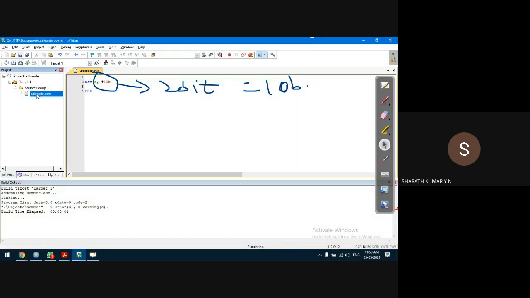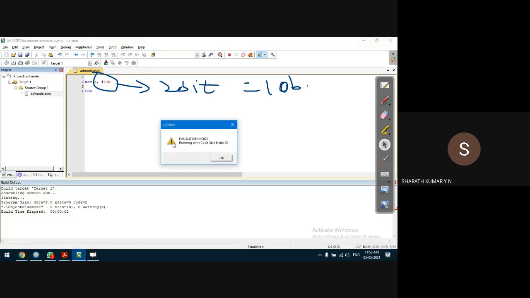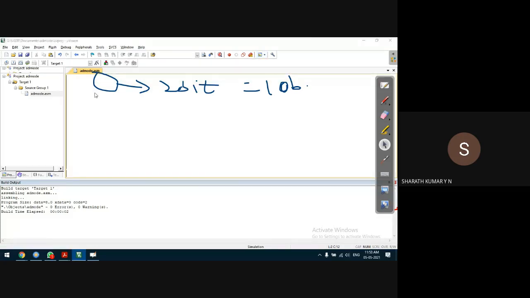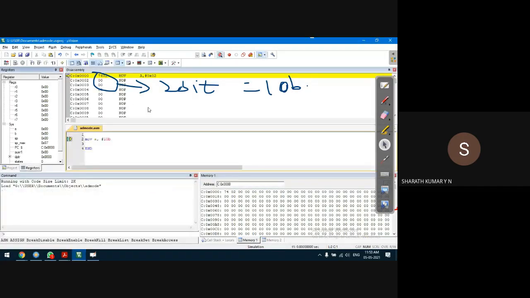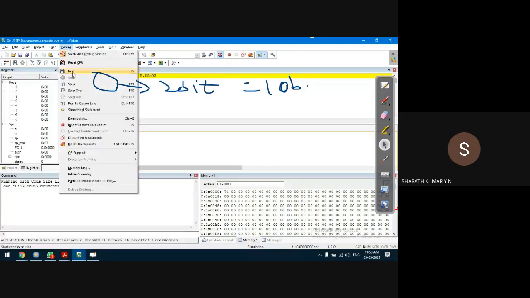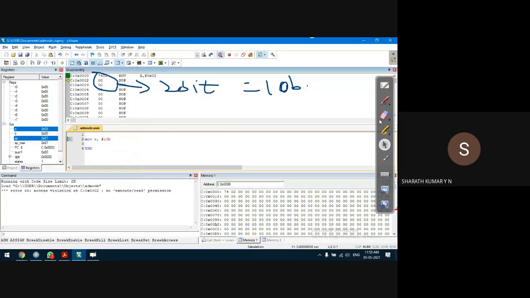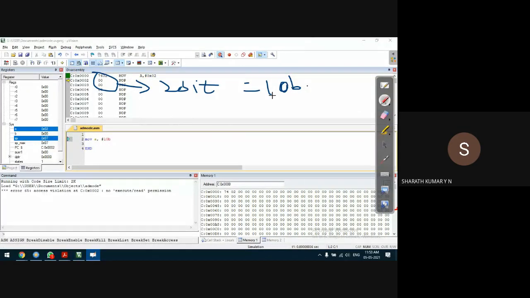Okay. Build target. No errors. Debug starts. No errors means the compiler will take care of this, it knows what to do with the instruction. No issues. Run. Okay. Look at this case. What does 10 binary correspond to? 10 binary means only 2-bit positions. It will take these 2 bits as the LSB positions.